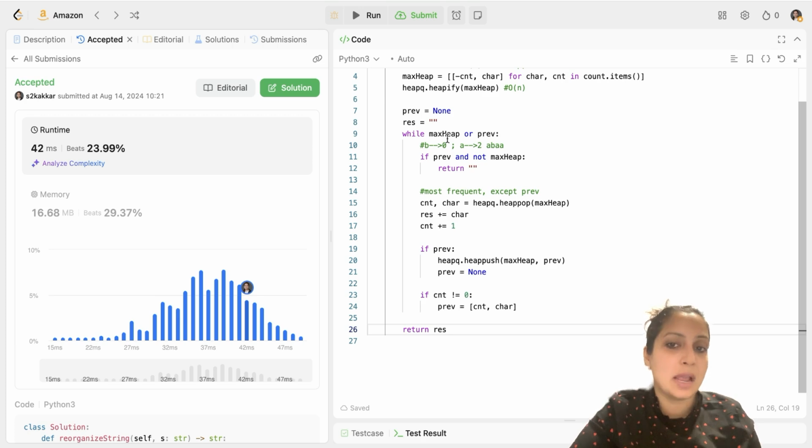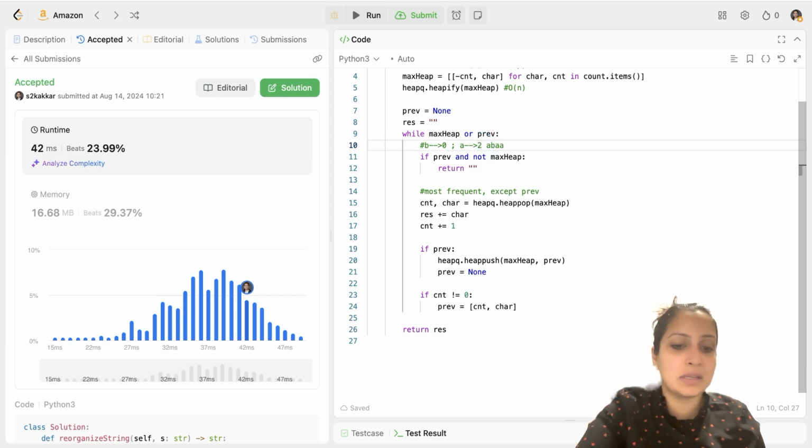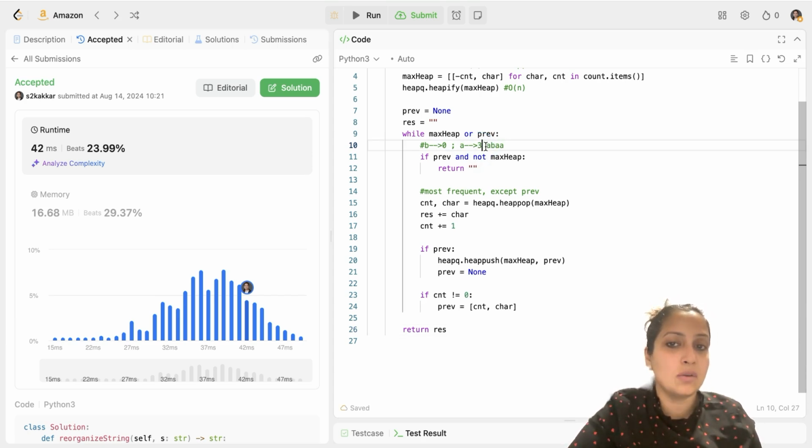But I have to handle one scenario where your rearrangement is just not possible, which is similar to when your A frequency is 3 and your B frequency is 0. In such a scenario, there is no rearrangement possible where your two adjacent values will not be the same. So, like I explained earlier, your counts in max heap would be zeros, whereas your previous would be not null. Now, if that scenario is not true and you can get a rearrangement, you pop the value from max heap and store it in count and character variables.